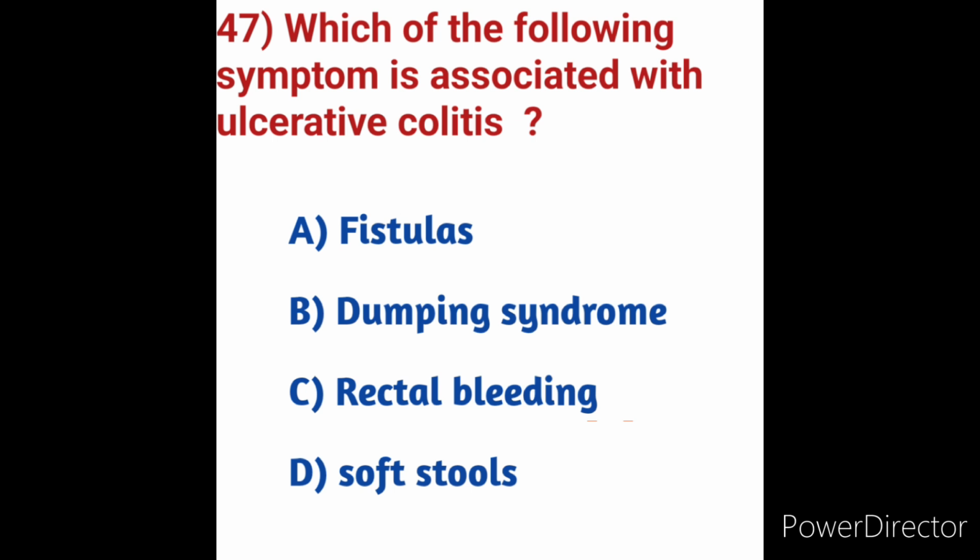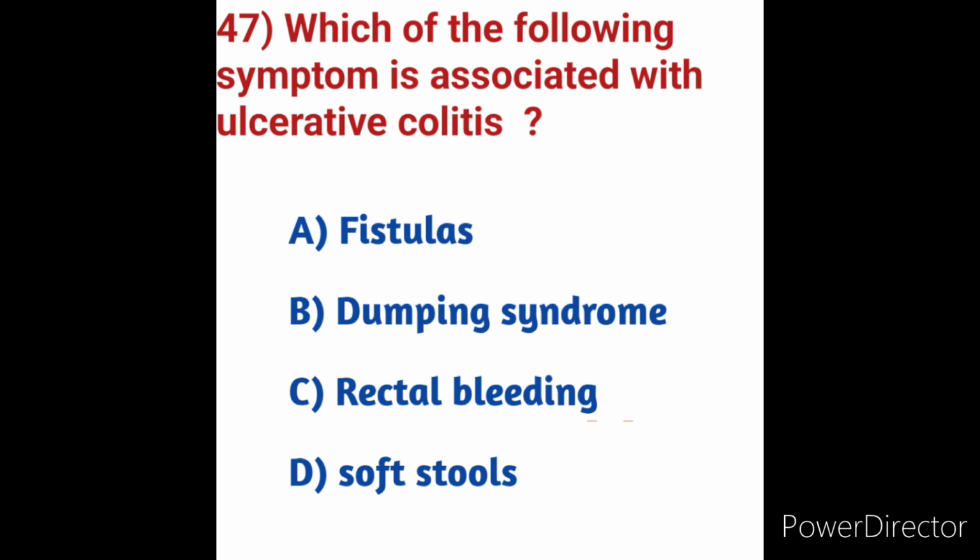Which of the following symptoms is associated with ulcerative colitis? Here from the symptoms, which symptom is associated with ulcerative colitis? We will see the options first. Option A, fistulas. Option B, dumping syndrome. Option C, rectal bleeding. Option D, soft stools. What is meant by ulcerative colitis? Briefly we will see. Ulcerative colitis is a chronic disease in which abnormal reactions of the immune system cause inflammation and ulcers on the inner lining of the large intestine.